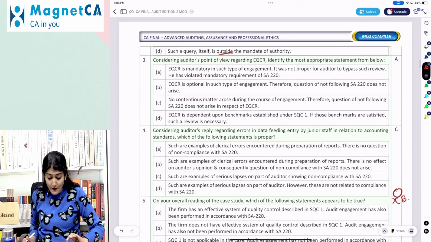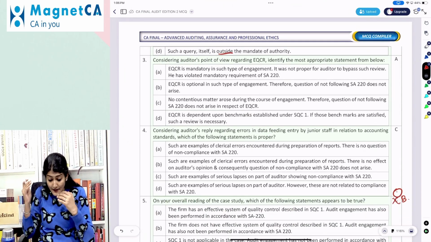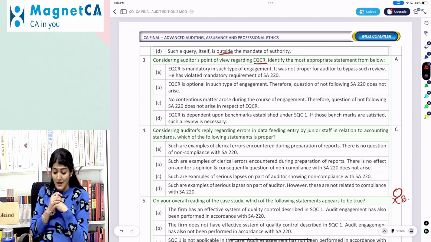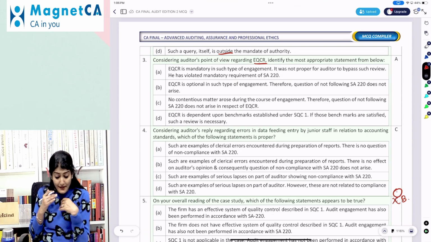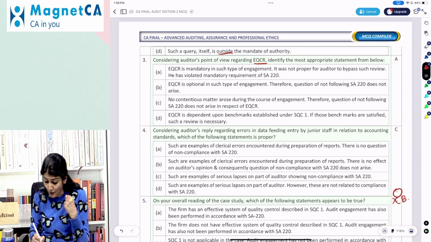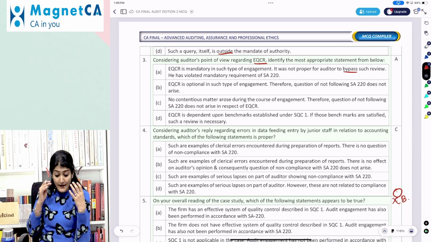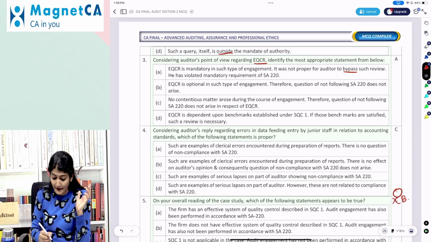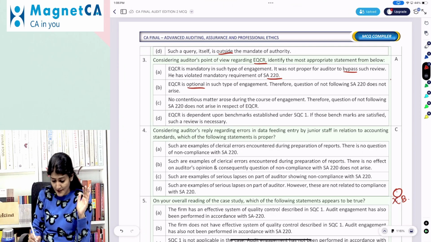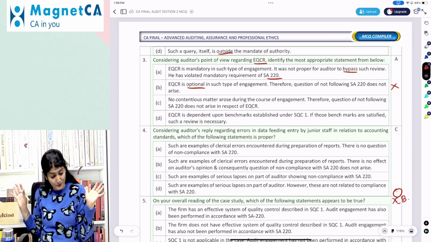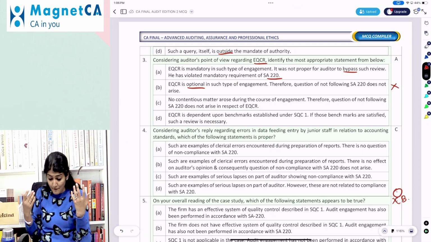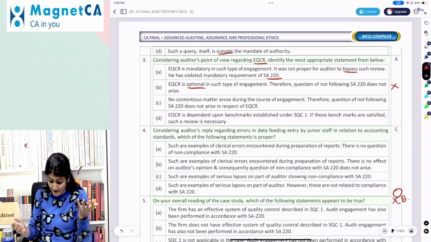Okay. Considering auditor's point of view regarding the EQCR, Engagement Quality Control Review, identify the most appropriate statement from below. EQCR is mandatory in such type of engagement. It is not proper for the auditor to bypass such a review. He has violated the mandatory requirement of SA 220. EQCR is optional in such type of engagement. This option is out. No contentious matter arose during the course of audit. Therefore, question of not following EQCR does not arise.